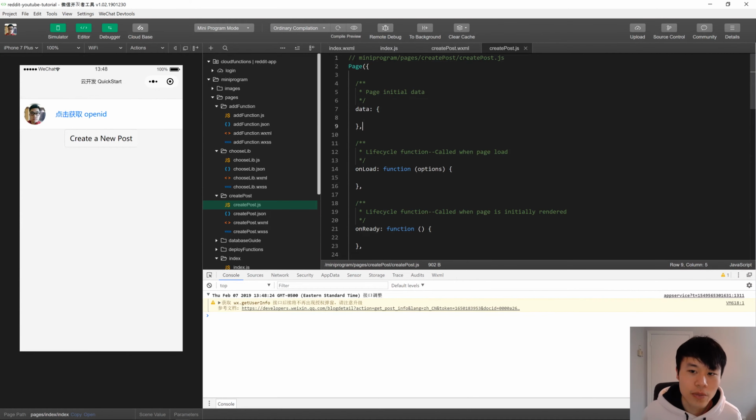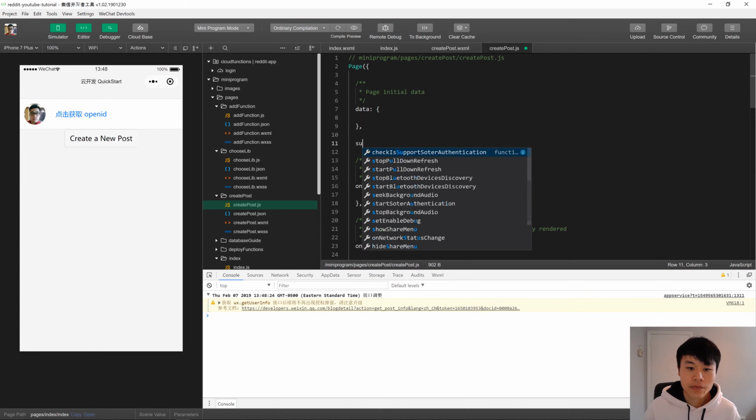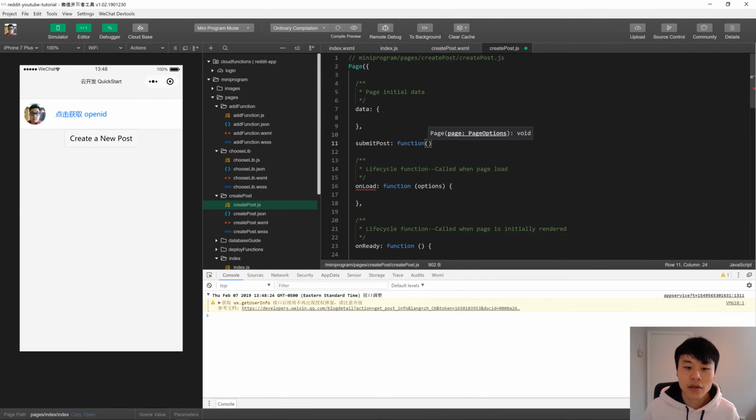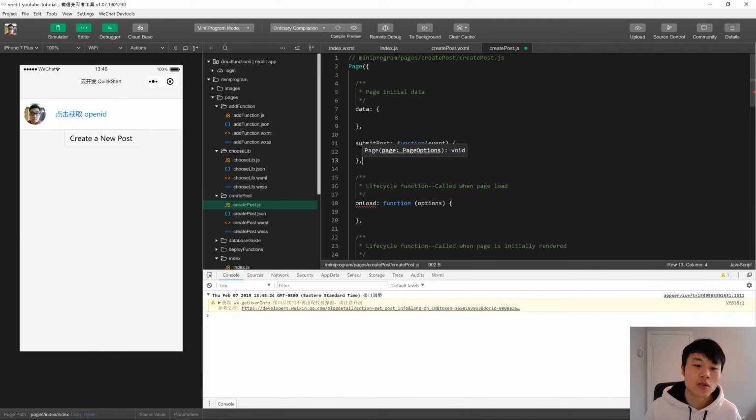So now we're going to go to createPost.js and create that submit post function. Again, you just pass in this function as a key in this object that you pass into the page initialization. And what we want this function to do is to call some sort of function on our server so that it saves that post that the user just created into a database. That's going to be very simple. We're going to create that function afterwards. But for now, I'll just show you how to call a function on our server.